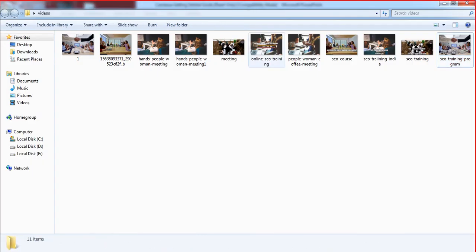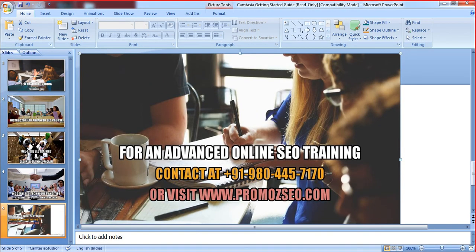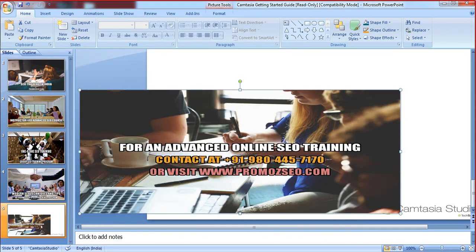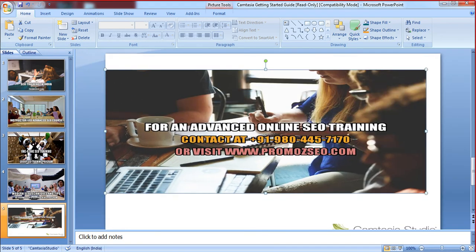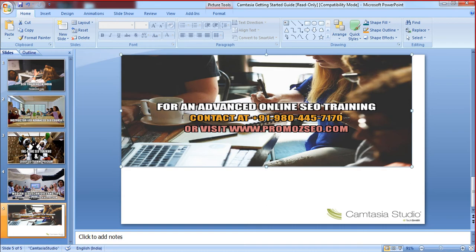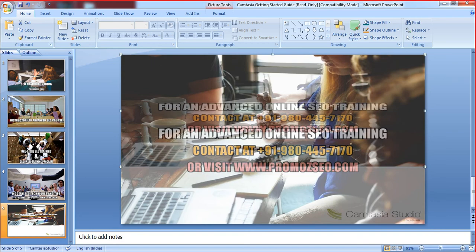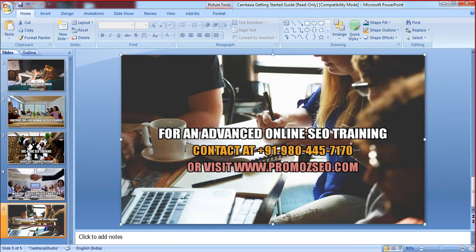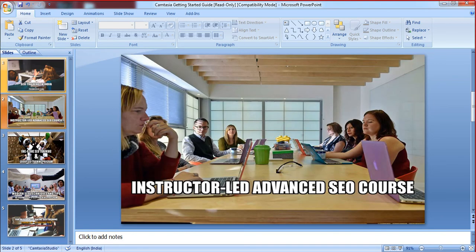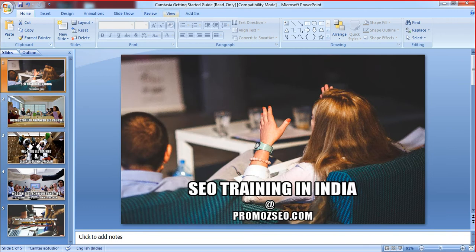and the fifth image is this one. Position it, make it a bit smaller initially at first, position the image properly, and you can actually use your control and scroll down button to make the sides of the slide smaller. Now it's done, so you can actually see this is going to be a slideshow. It's very basic, we are not doing any transition or all.